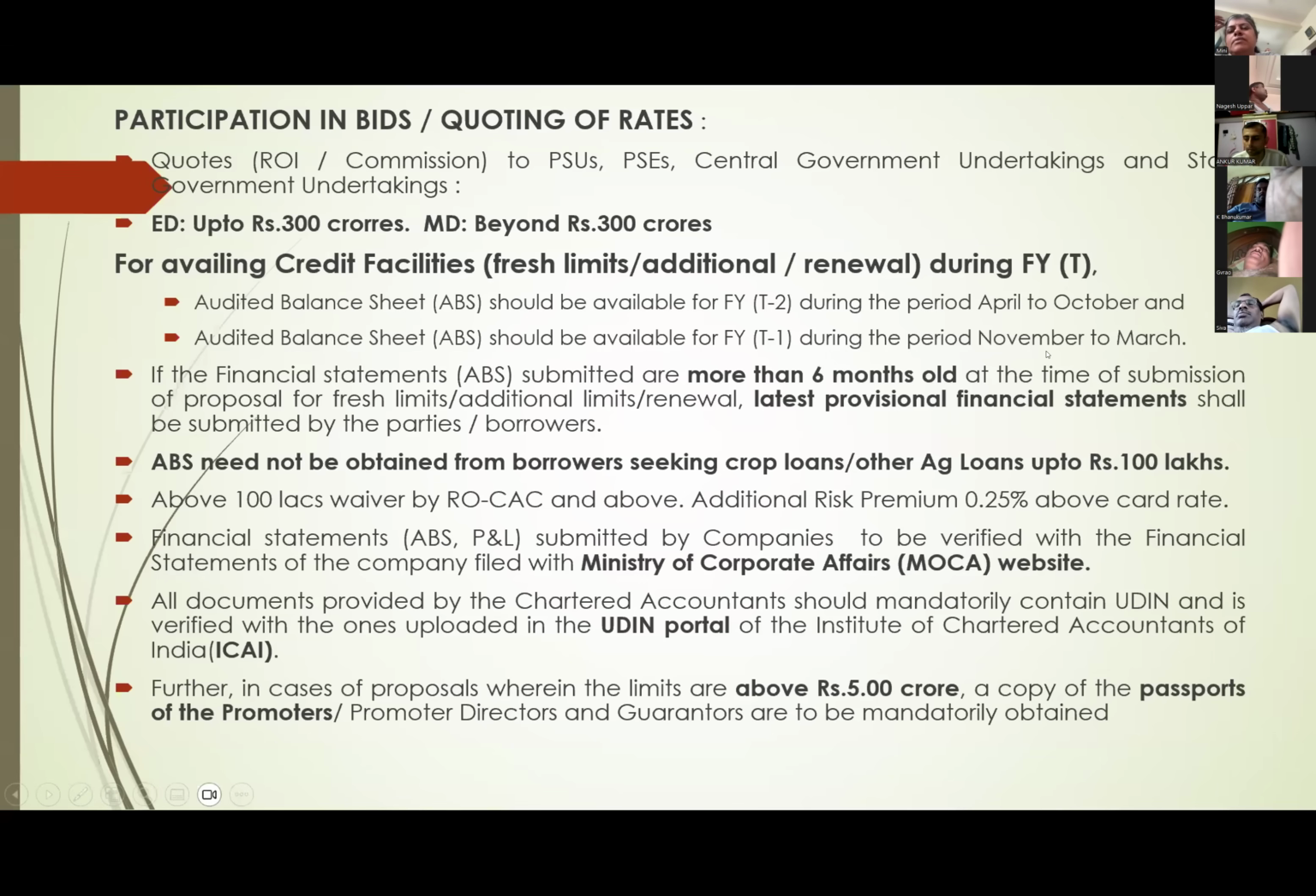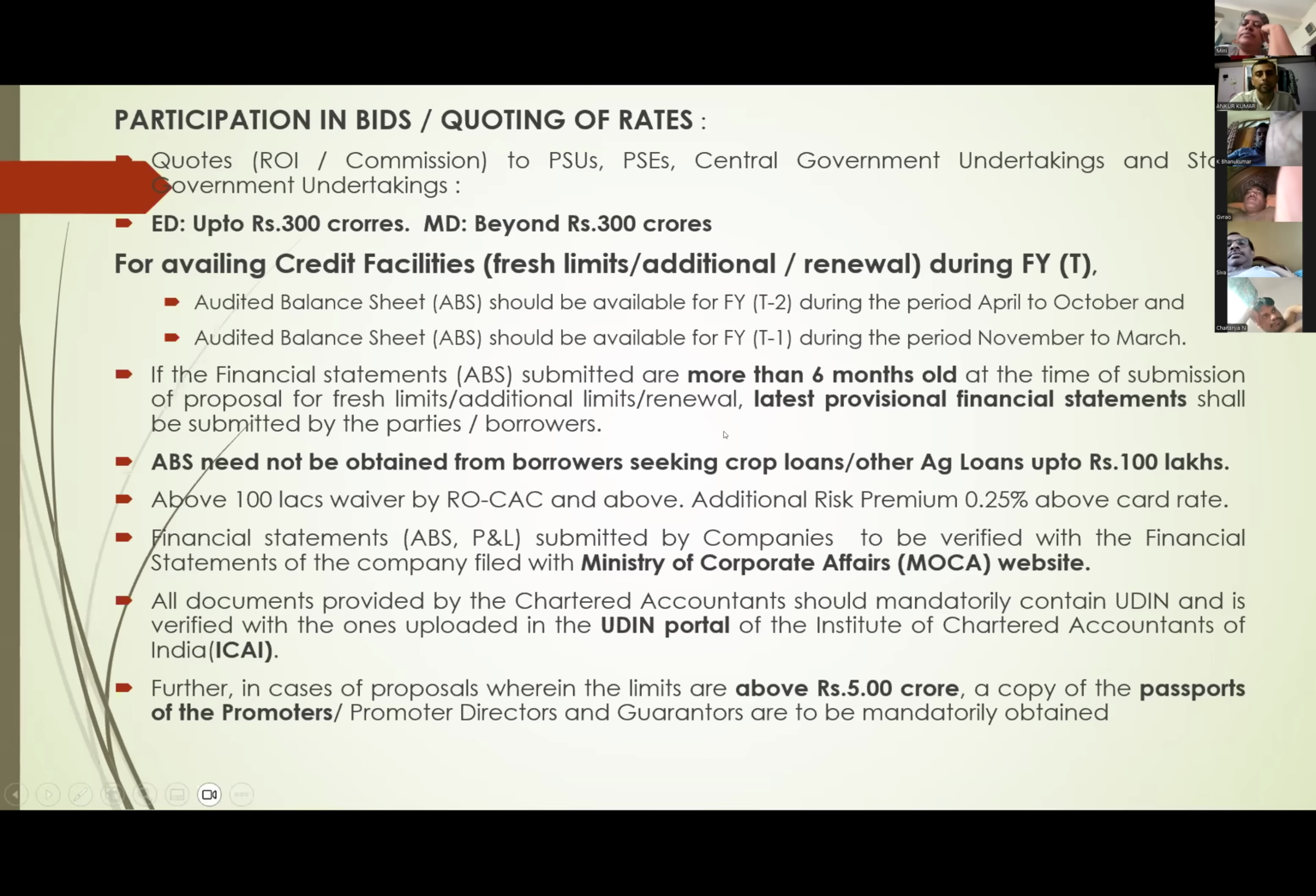Suppose party is approaching after November. This November party has approached, 25-26 is current financial year. Party has approached after 1st November. Then compulsorily he has to submit previous year's audited balance sheet, because that is T minus 1. This is because current year is T, previous year T minus 1. So T minus 1 balance sheet party has to submit. This is the norm. Right?